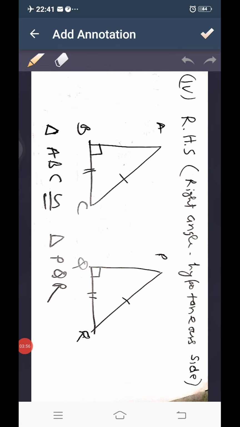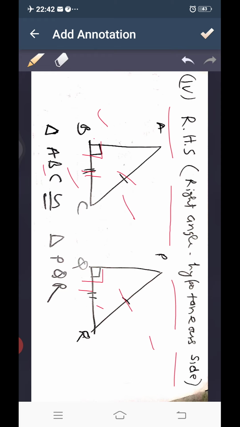Next axiom is RHS, that is right angle hypotenuse side. This axiom is used for right angle triangles. We can see here in these triangles we have two angles of 90 degrees. Angle B and angle Q are 90 degrees. Then hypotenuse AC is equal to hypotenuse PR, and one of the sides, BC, is equal to QR. So here we can apply right angle hypotenuse side axiom: triangle ABC congruent to triangle PQR.